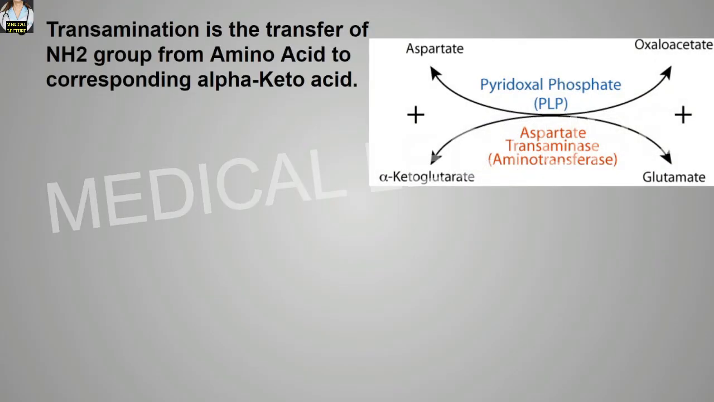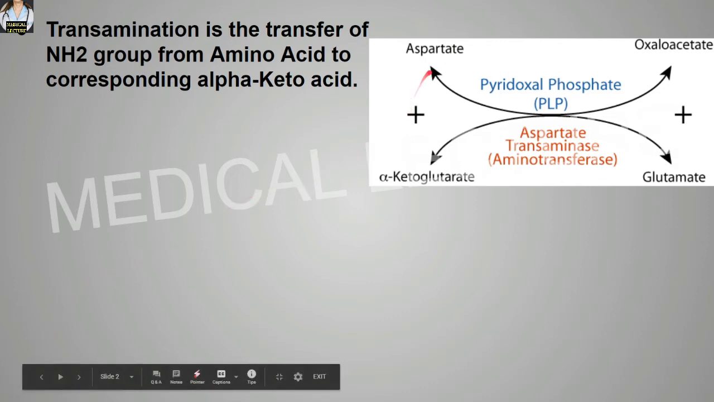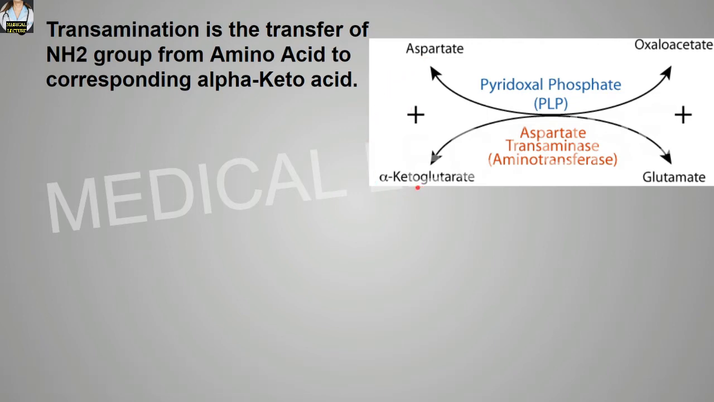Transamination is the transfer of the amino group from the amino acid to the corresponding alpha keto acid. As you can see over here, this aspartate amino acid will give its amino group to the alpha ketoglutaric acid. Okay, and this will form the corresponding products, that is the oxaloacetic acid and the glutamate.